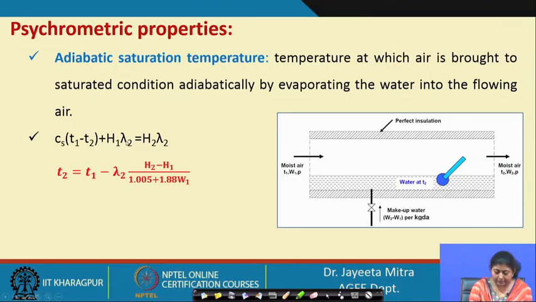If we solve this, we get T2, the temperature of this water, equal to T1 minus lambda 2 times (H2 minus H1) divided by (1.005 plus 1.88 into W1).